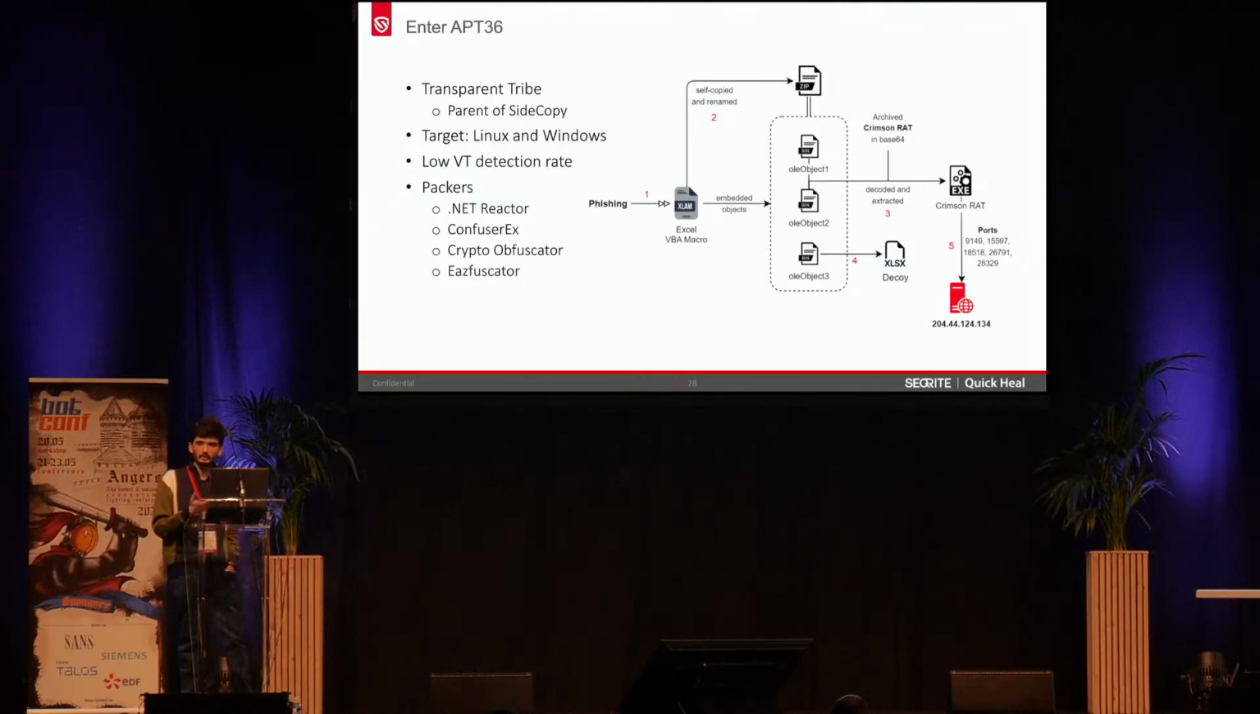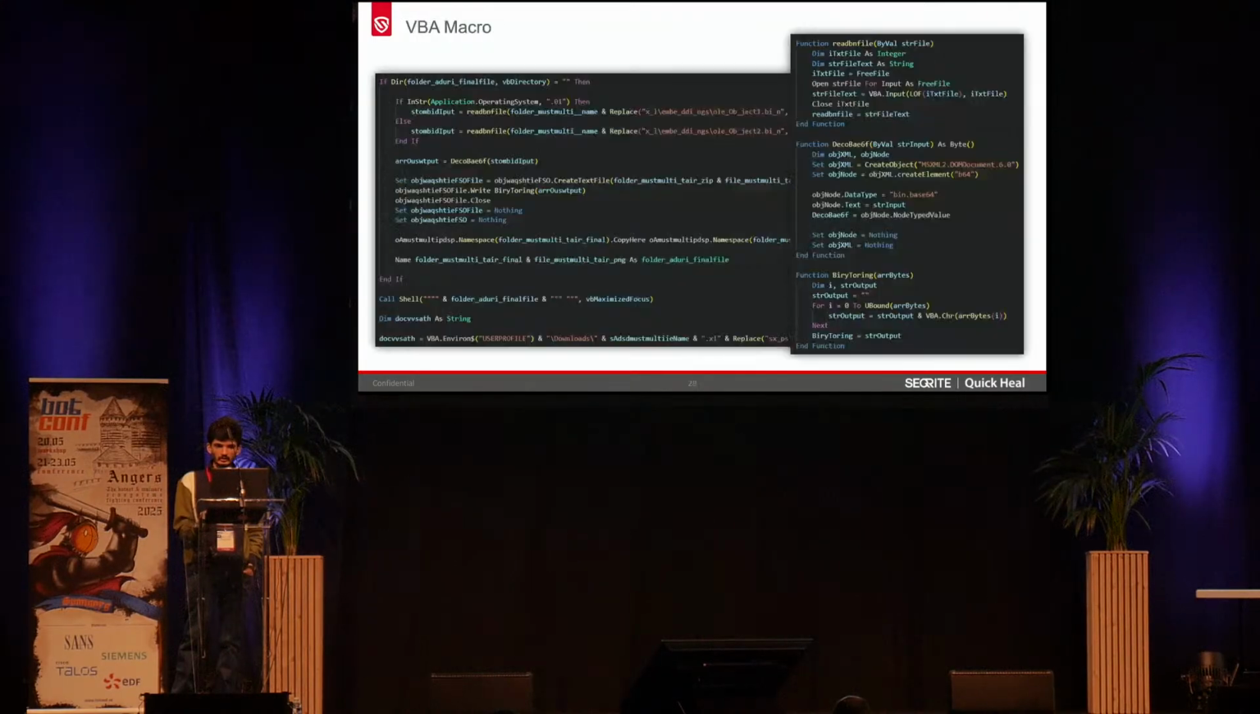The typical infection chain of APT36 is that it drops a spear phishing email with VBA macros, be it Excel files, Word documents, or PowerPoint documents. These are embedded with various OLE objects. Here we saw that the two Crimson RATs were decoded and finally dropped as the payload, connecting to the C2 address. So this is the typical APT36 infection chain.